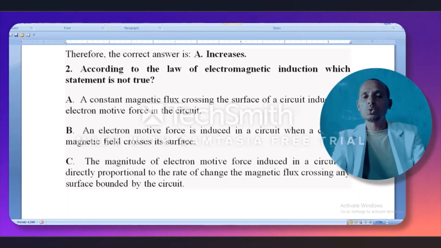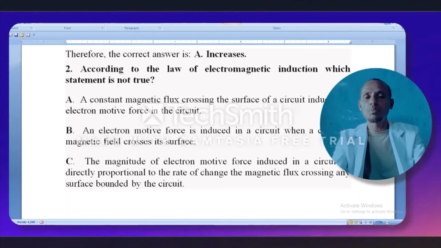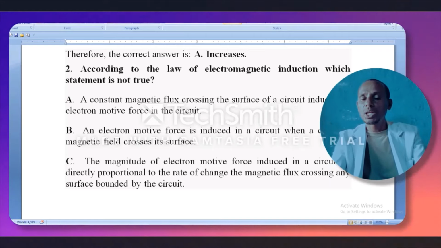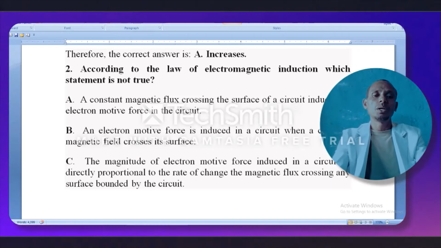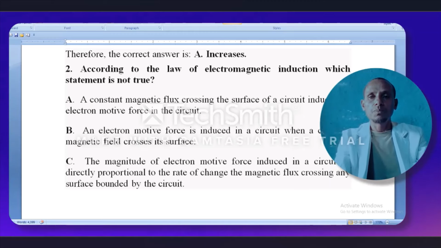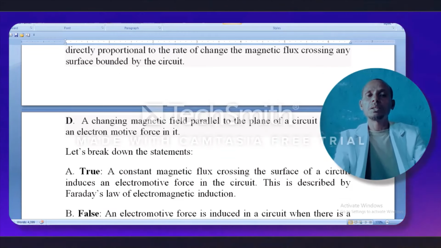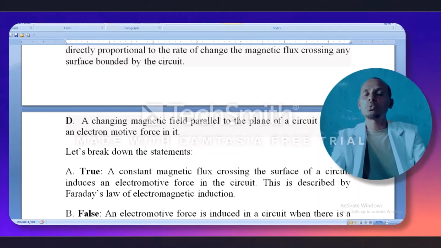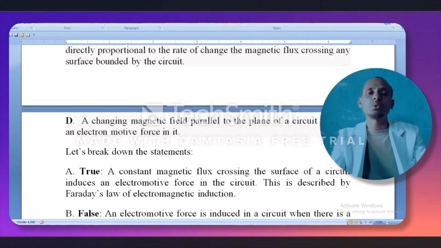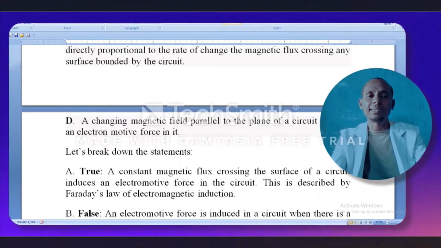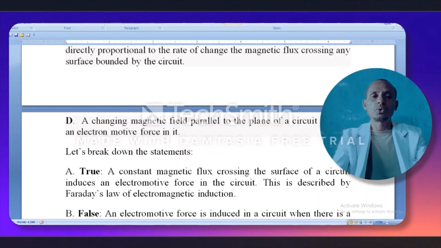Choice C. The magnitude of electromotive force induced in a circuit is directly proportional to the rate of change in magnetic flux across the surface bounded by the circuit. Choice D. A changing magnetic field parallel to the plane of a circuit induces an electromotive force in it. When we come to the solution for this one, let us break down the statements.